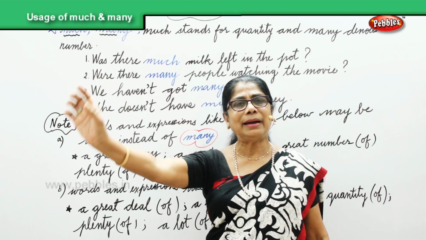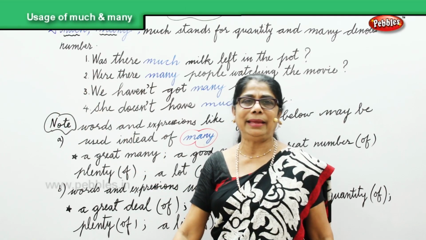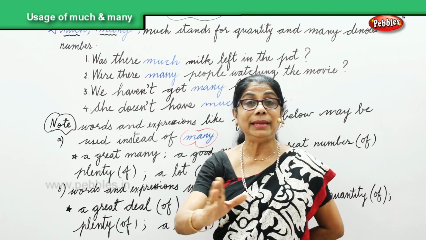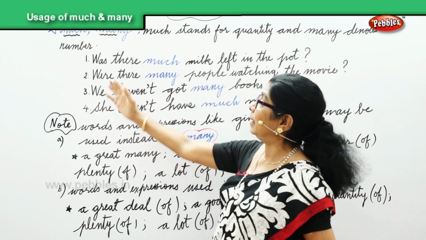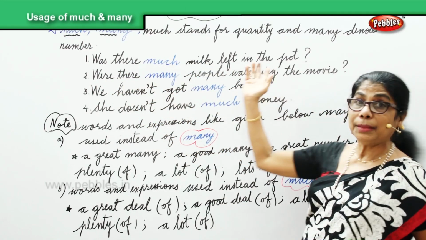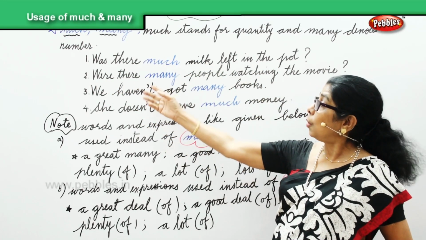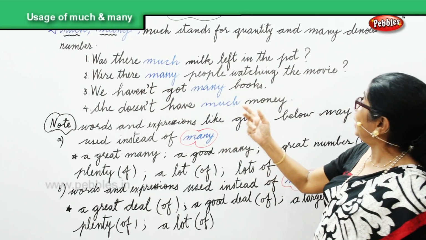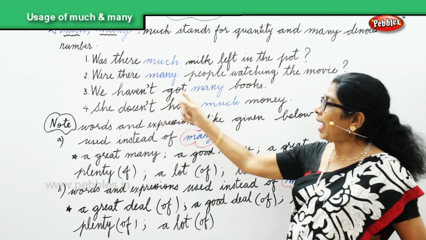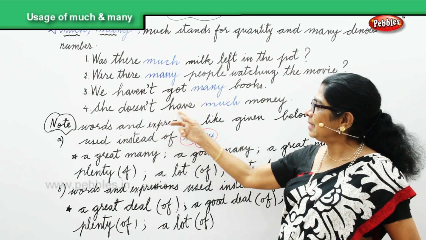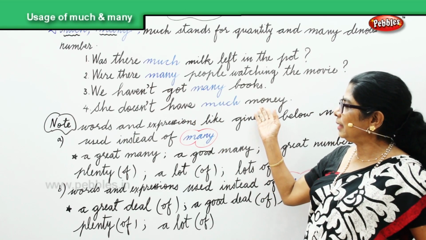How many bananas can you eat in a day? How many gooseberries can you eat in 5 minutes? Like that. Now, was there much milk left in the pot? Were there many people watching the movie? We haven't got many books. She doesn't have much money.